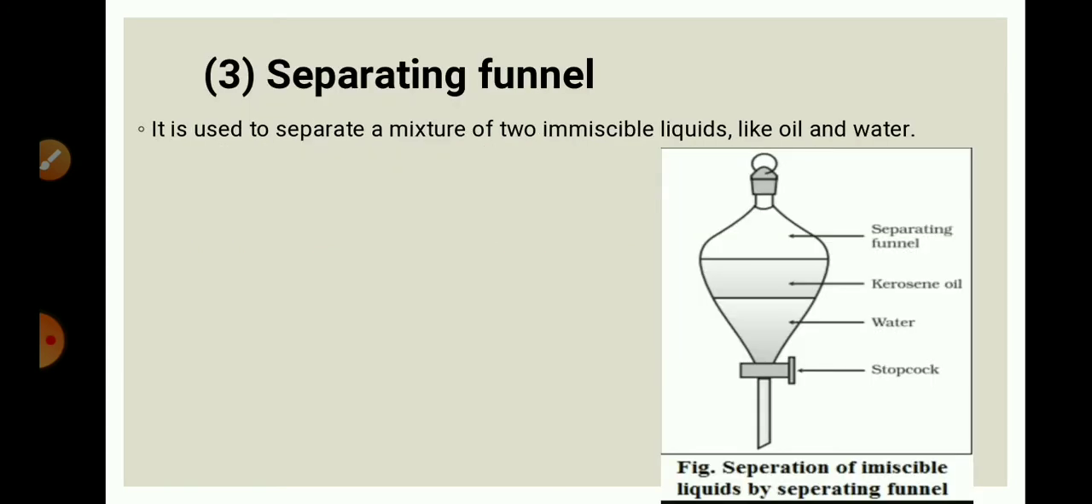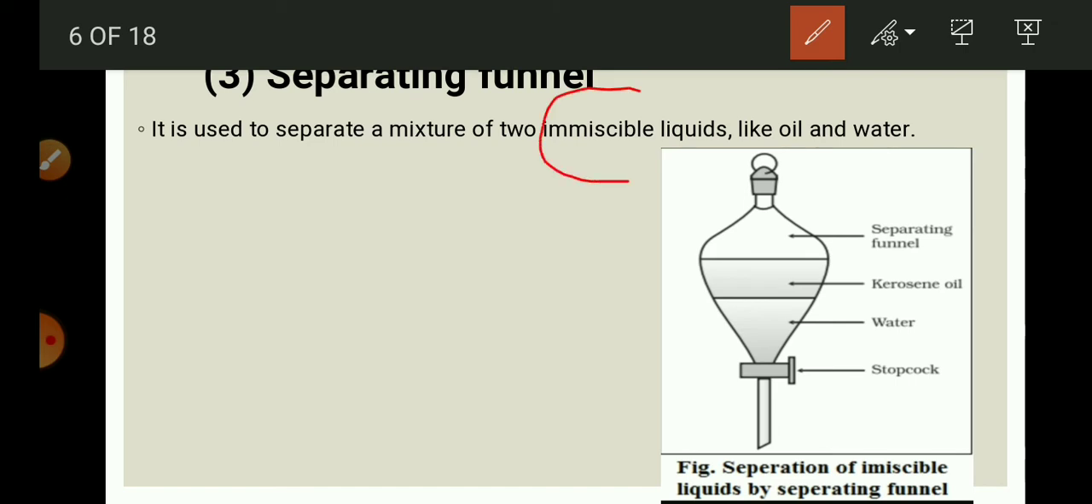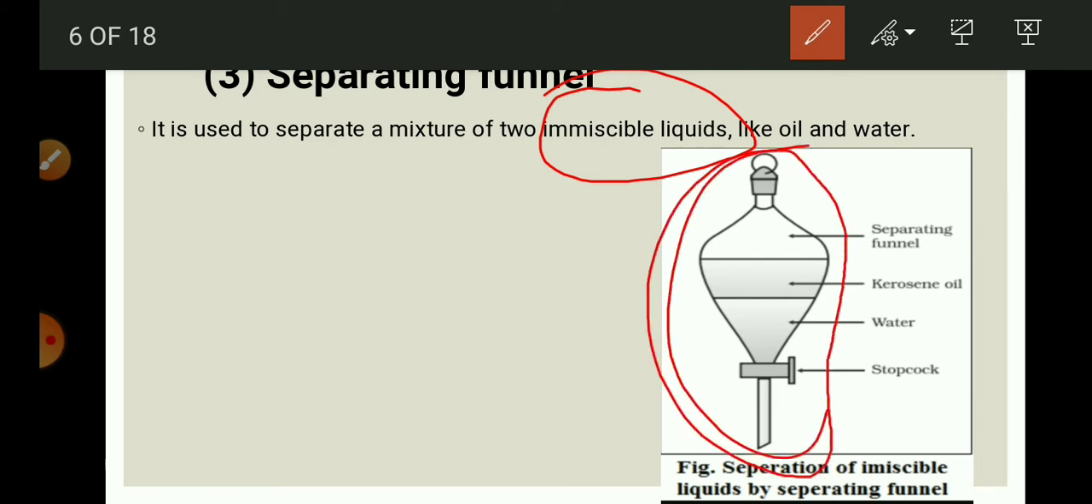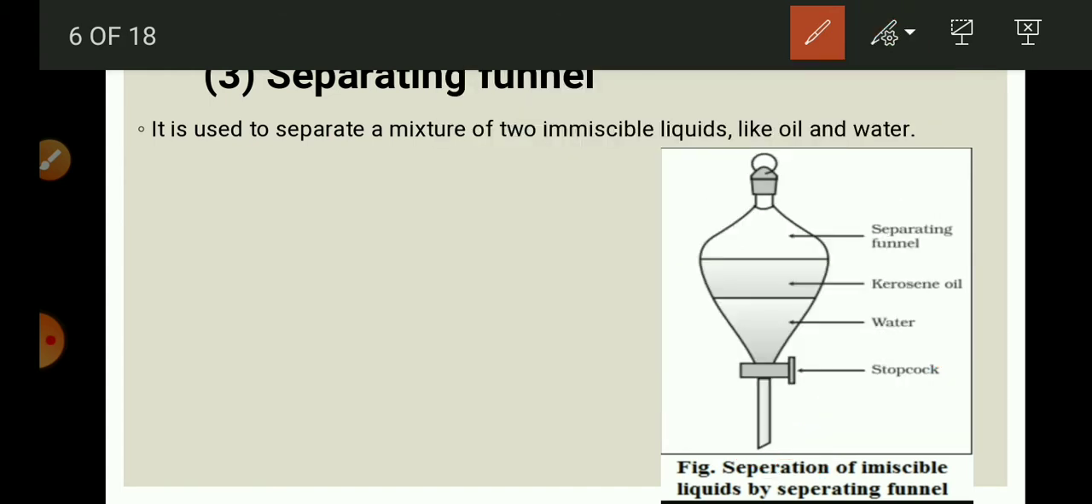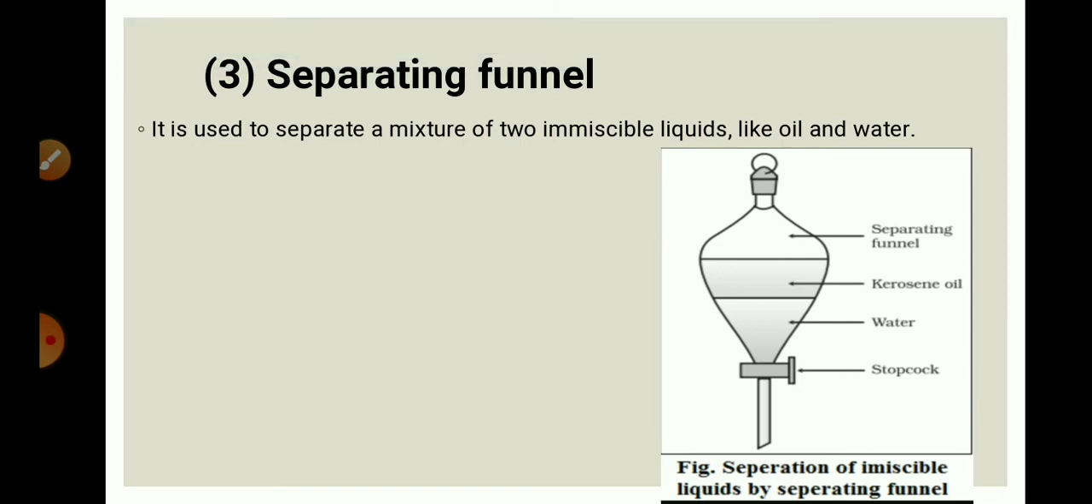Next is the separating funnel. It is used to separate a mixture of two immiscible liquids. So if the two liquids are not miscible with each other, then to separate such liquids, we can use a separating funnel. This is the separating funnel, which has this top and a stop cock. So we are taking the mixture in this separating funnel. As these two liquids are immiscible, meaning they are not mixing with each other thoroughly, they form two separate layers.